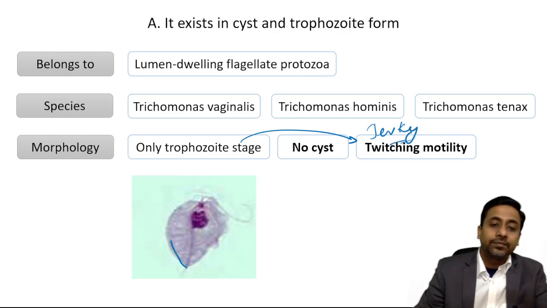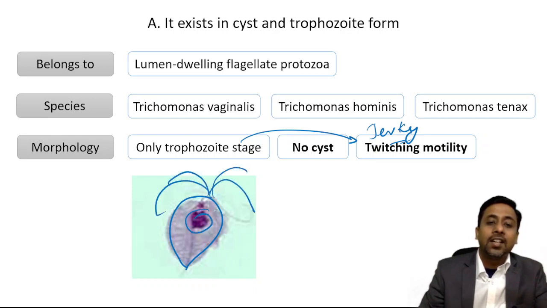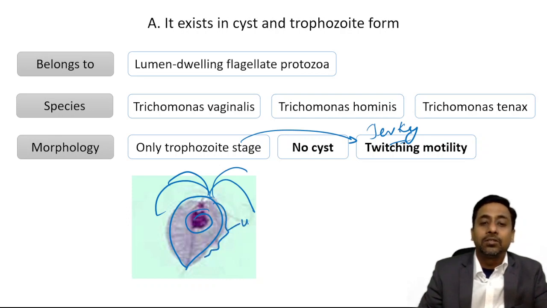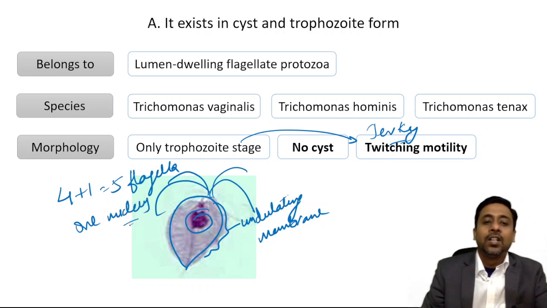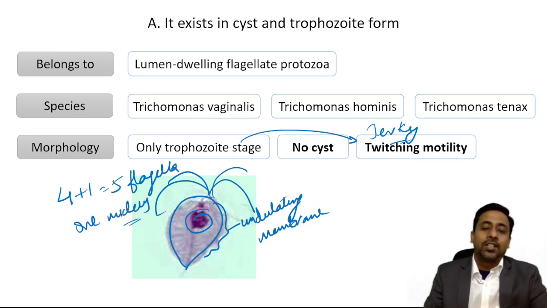It is pear shaped or oval shaped, you can say, and it has got a single nucleus and 4 anterior flagella. Okay, and one flagellum which runs along the outer margin of the undulating membrane. So how many flagella? 4 plus 1, total 5 flagella and 1 nucleus. So this is the characteristic of the trophozoite of Trichomonas vaginalis.